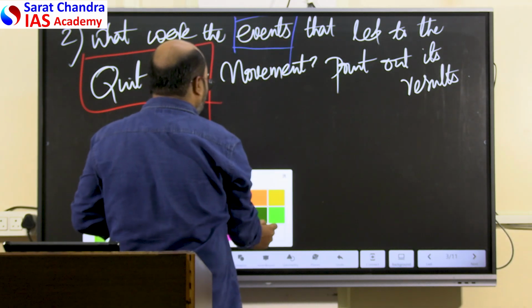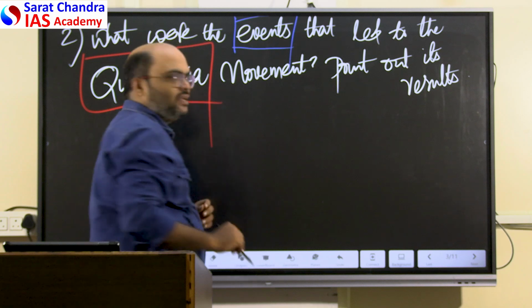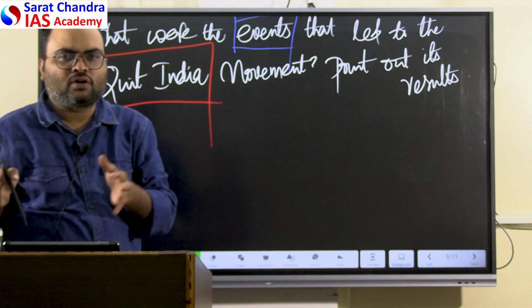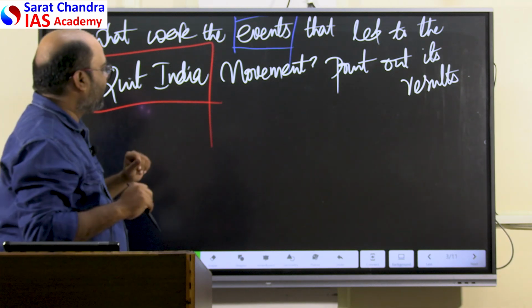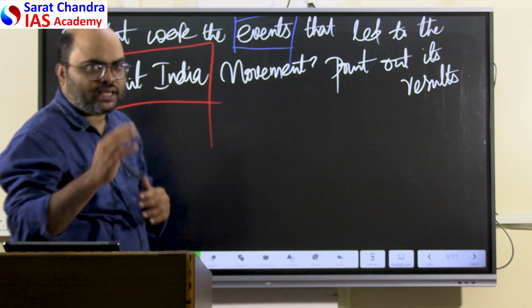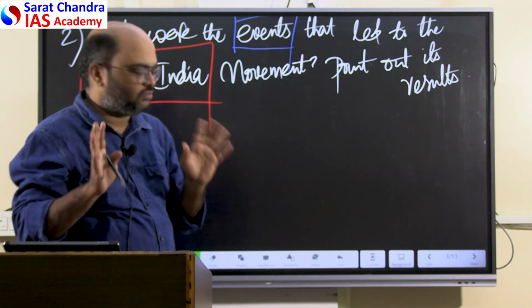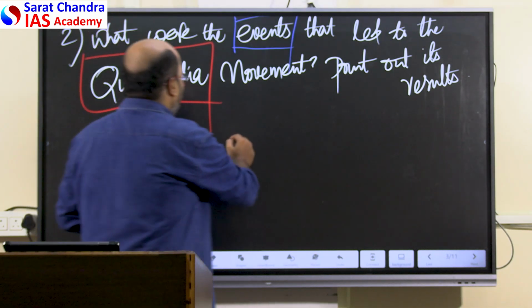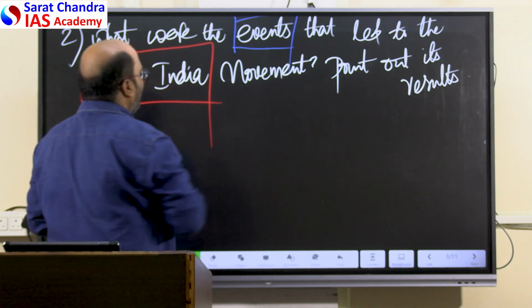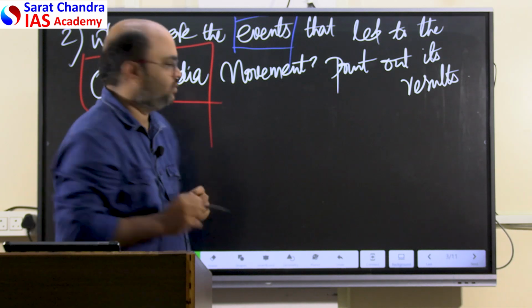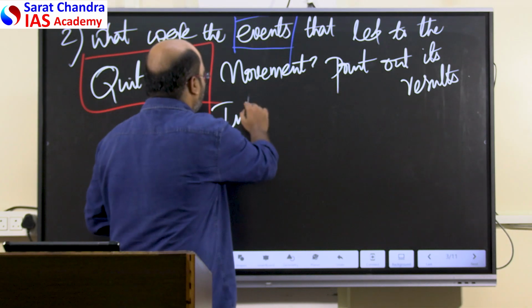So this question is simpler than the question about the industrial revolution and its impact on Indian arts and crafts, because there are only two keywords. What are the events that led to the Quit India movement? That we need to highlight. So first of all, historical introduction. The events that led to the Quit India movement started with the Second World War. So I'm now first explaining the introduction part.